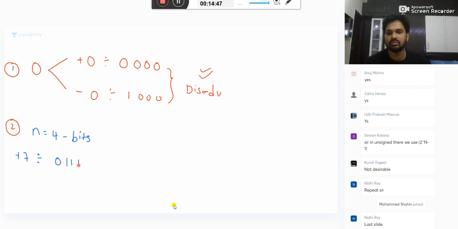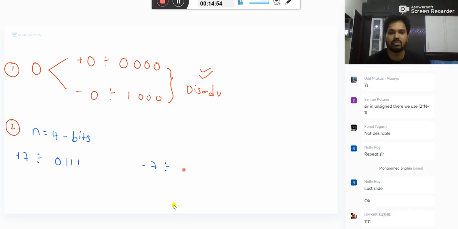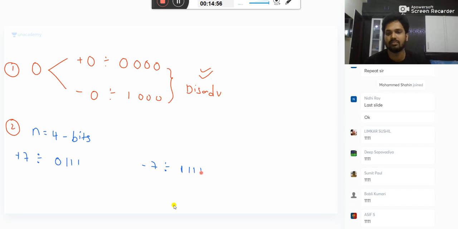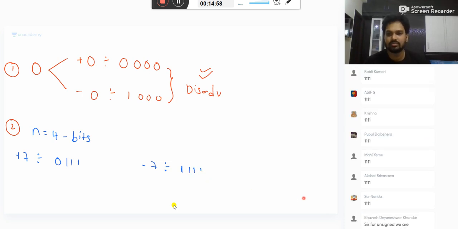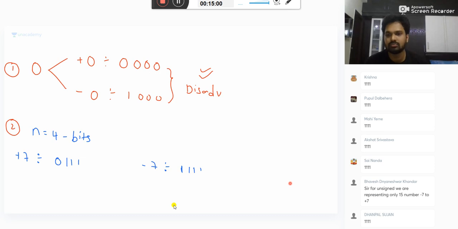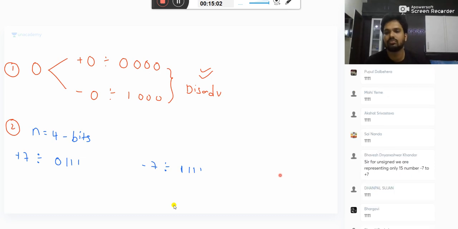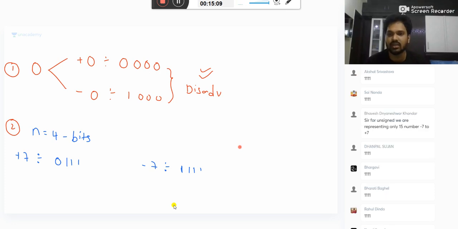What is -7? First bit only changes, remaining is same. In unsigned, there is no negative. There is no negative number in the unsigned.